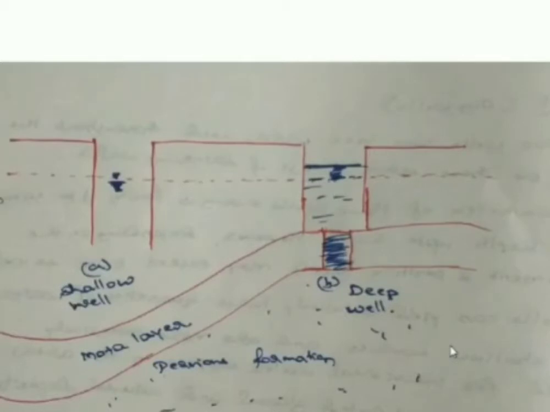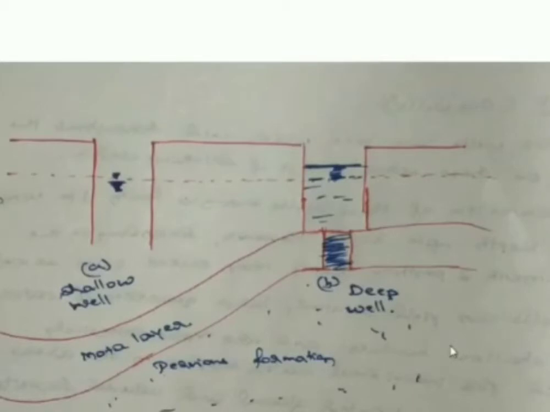A well is nothing but a hole. If I'm talking about a tube well, that means we are going for excavation of one hole or a shaft. So a well usually consists of a hole or a shaft that is usually vertically excavated below the earth surface so that we can bring up the groundwater.